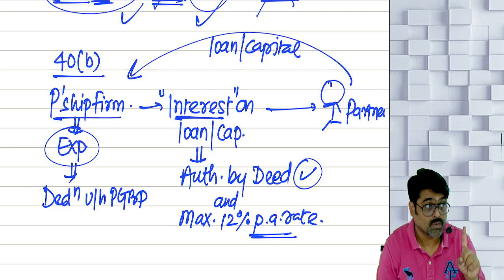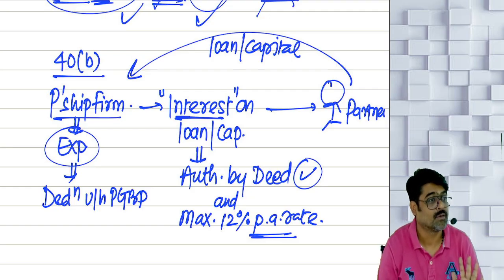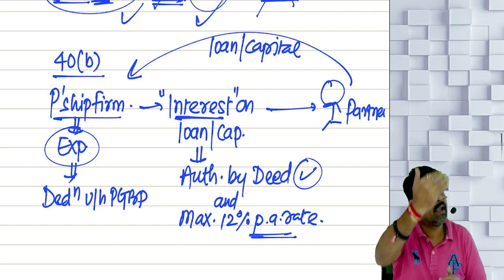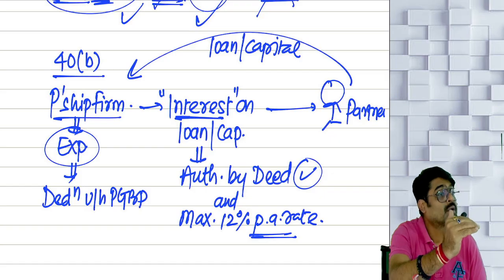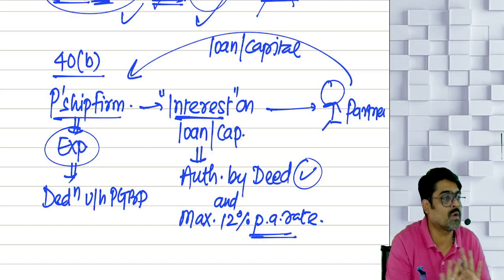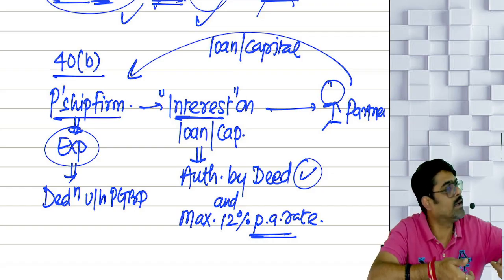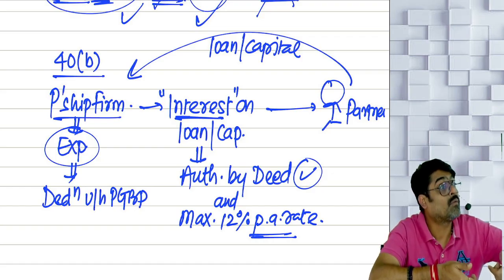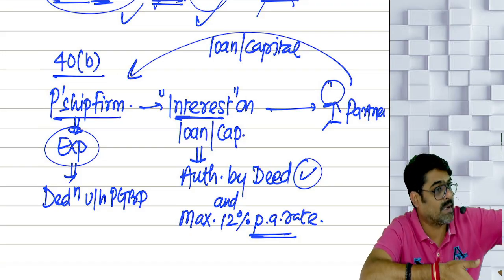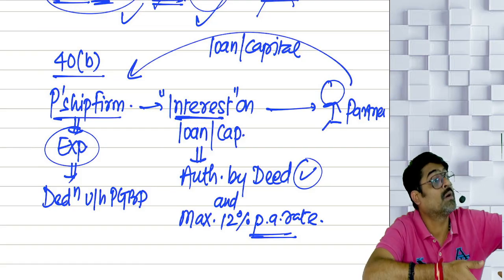Don't do the netting, otherwise you will commit a mistake. This is a time-tested thing which I am telling you. If out of the profit the interest claimed was 20%, is it allowed? Add it back, it is not allowed to be reduced. How much is allowed?